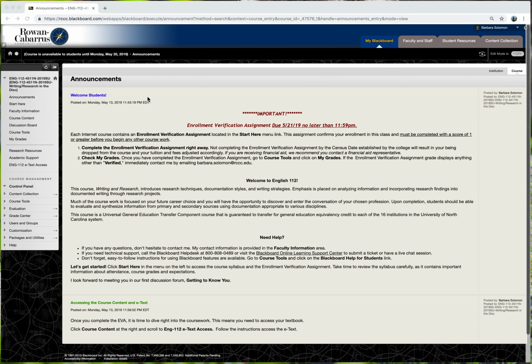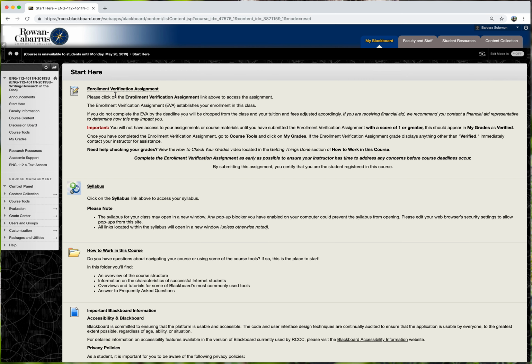The first announcement that will greet you is this enrollment verification assignment reminder. You have to complete this enrollment verification assignment, or EVA, by the stated due date, otherwise you will no longer be enrolled in the course. So you have to take care of that first off. In order to access that assignment, you'll go to the Start Here section. So the Start Here link is going to take you to the enrollment verification assignment.